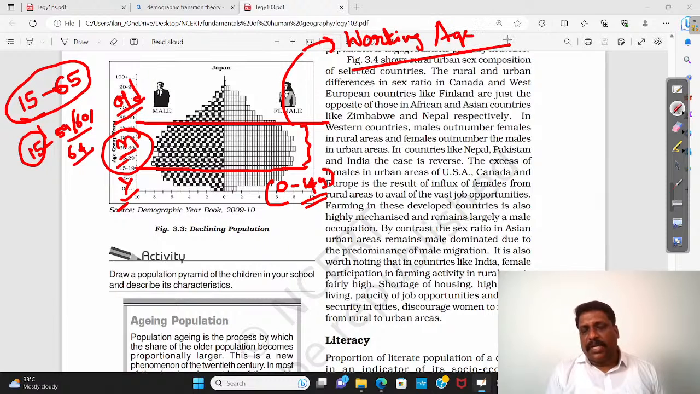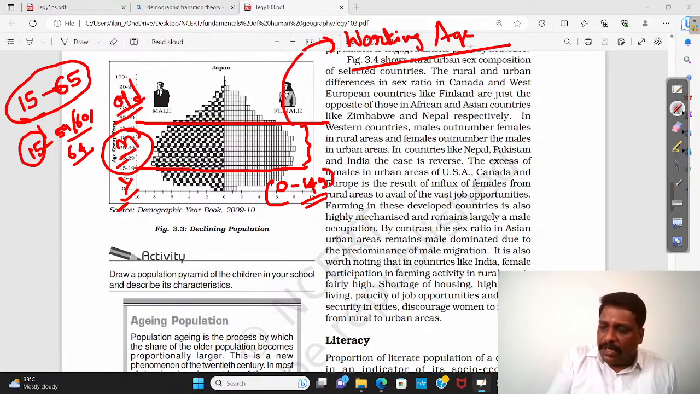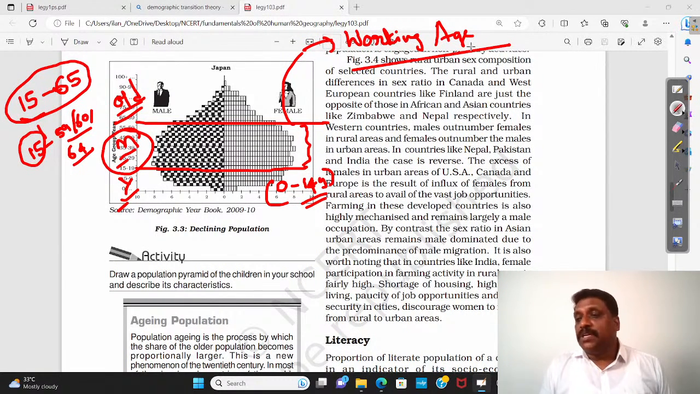Today, if you ask me which country in the world has the majority of mature population, I cannot call it a youth population, I call them working age population. Of course, you know the answer. If you ask me which country has the maximum of this working age population, of course, it is India.